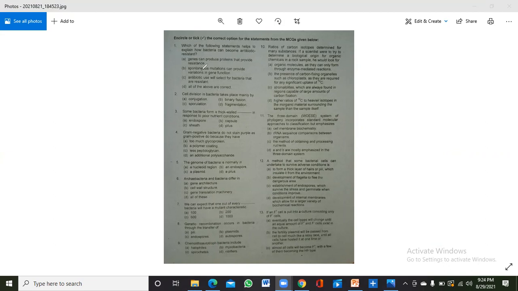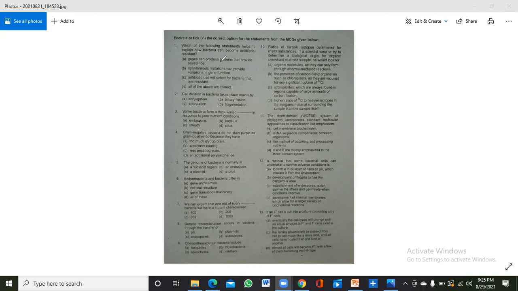Now look at the second one: spontaneous mutation can provide variation in gene function. When an antibiotic is applied to a bacteria, there can be spontaneous mutation to fight against the antibiotic.